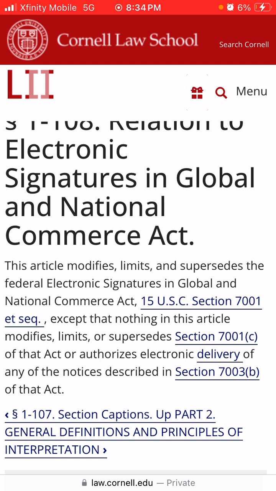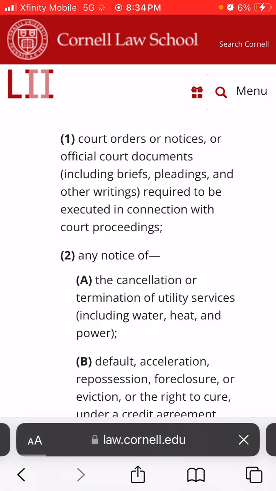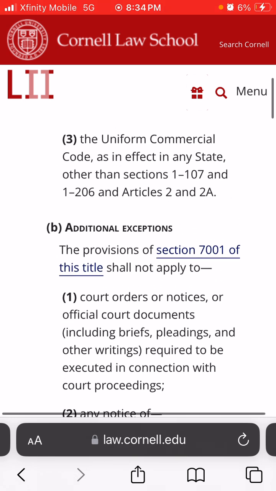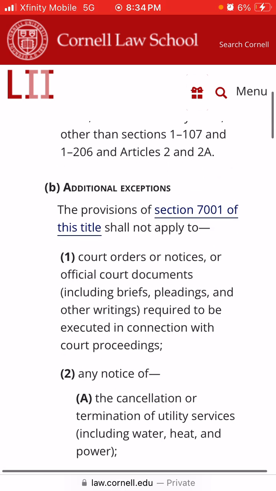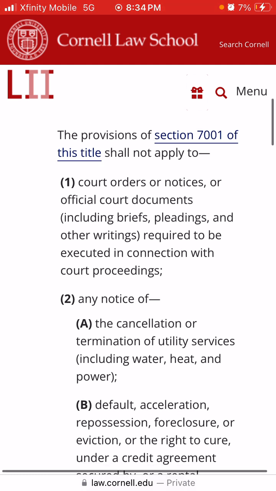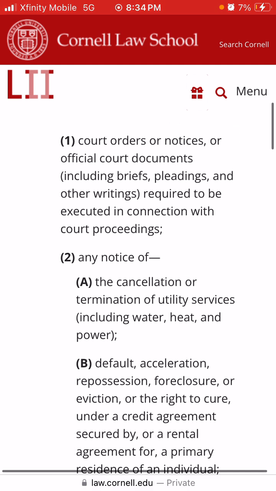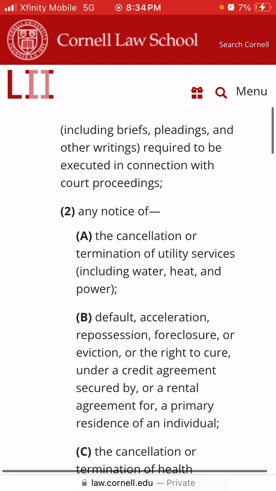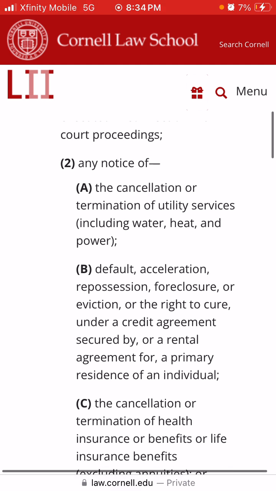So you can't authorize electronic delivery of these additional exceptions. So the provisions of section 7001 of this title shall not apply to court orders or notices or other official court documents, including briefs, pleadings, and other writings required to be executed in connection with court proceedings.